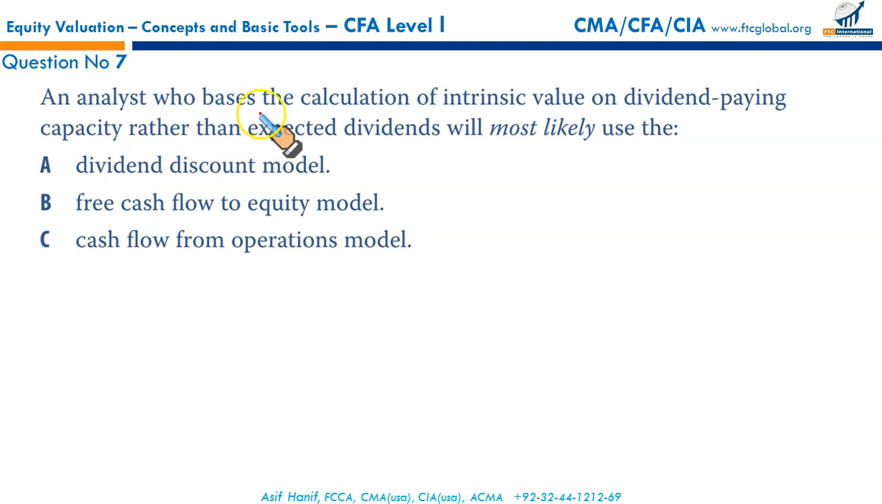An analyst who bases the calculation of intrinsic value on dividend paying capacity, rather than the expected dividend. So basically it's the dividend discount model, or Gordon growth model, that uses the expected dividend. But dividend paying capacity is based upon the free cash flow to equity, right? So if the analyst is basing his calculations on the dividend paying capacity rather than the expected dividend, then is he most likely using the dividend discount model?